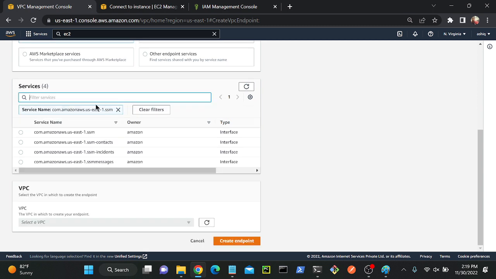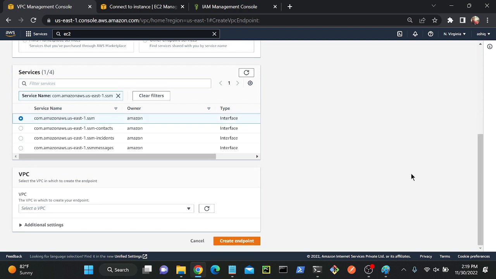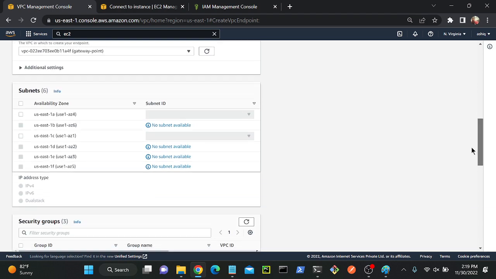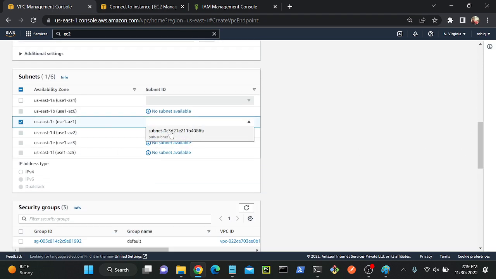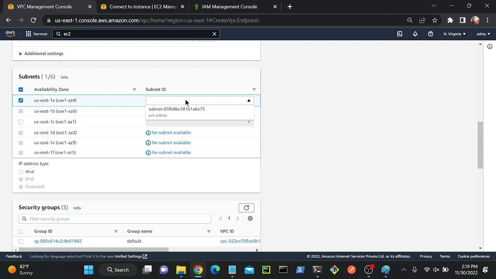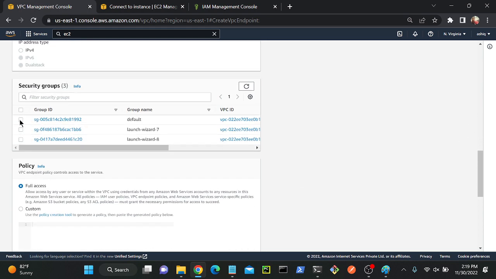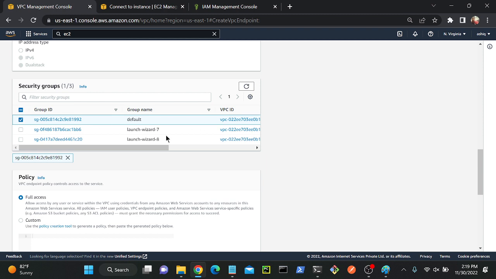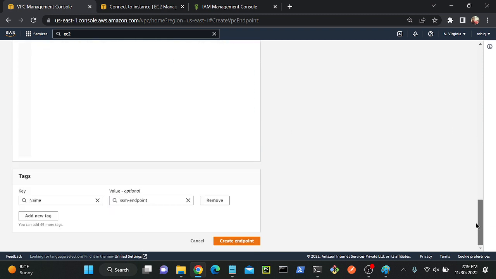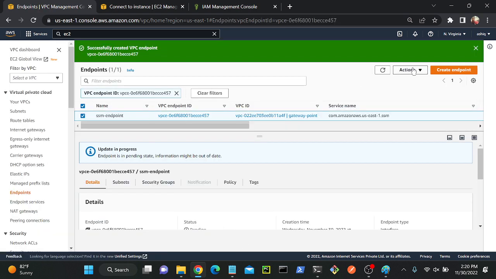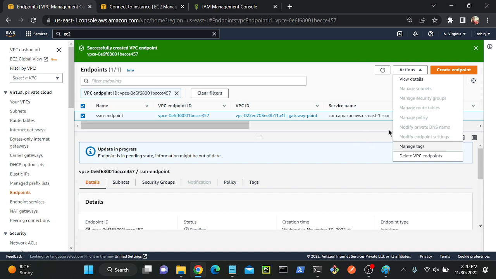I will select this SSM first. Then I will select SSM. So beneath we have to select our VPC. Come down. So we have to select our subnet. My subnet name is pub subnet. So I'm not going to select pub subnet. I'll select my private subnet. So then come down. Then we have to select a security group. So I'll select my default security group. Come down. Then I will create an endpoint. So successfully created an endpoint. Okay, let's wait.